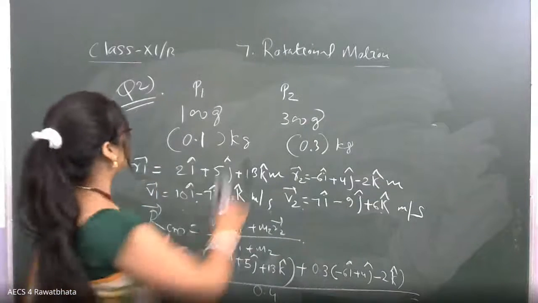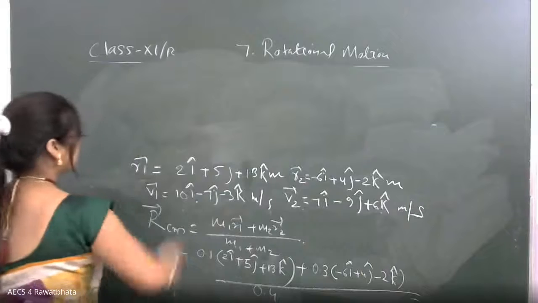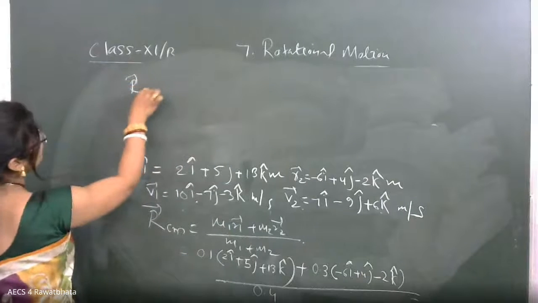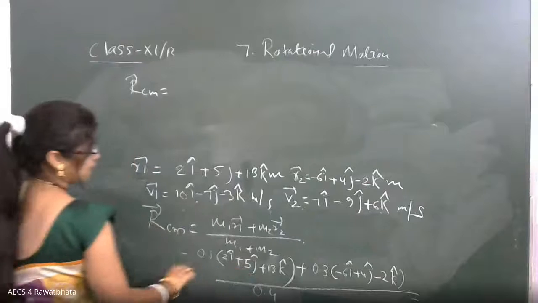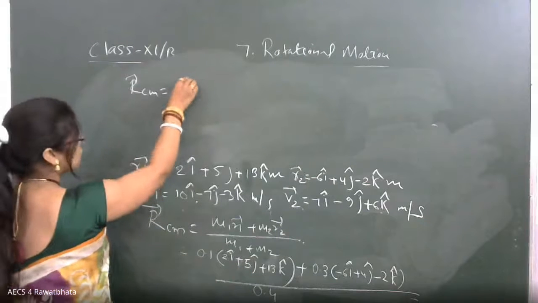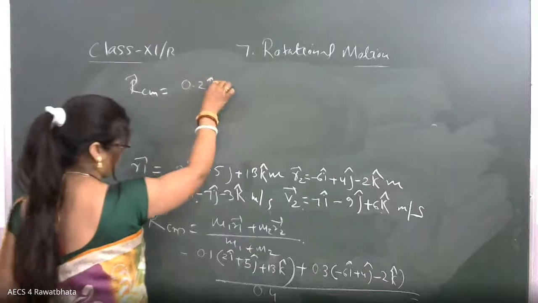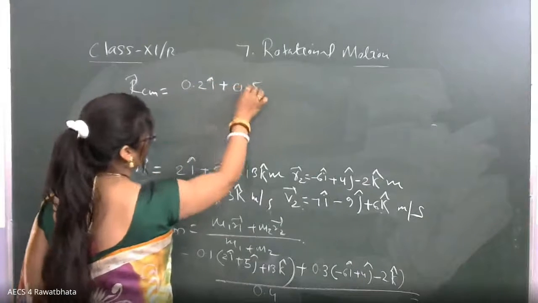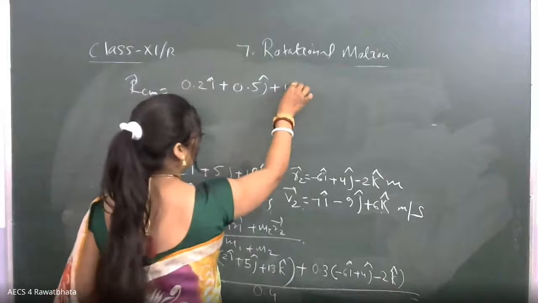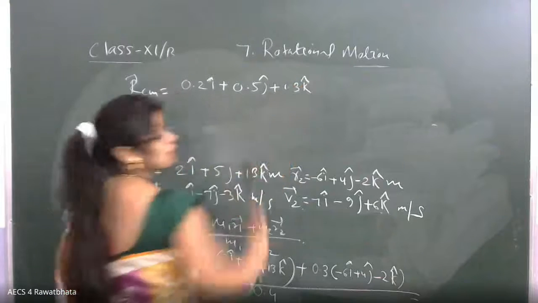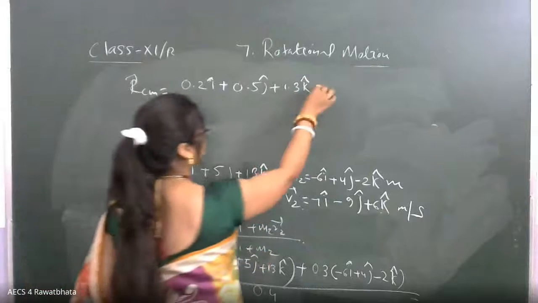Now just solve this part. So the position of the center of mass is 0.1 multiplied by the entire thing, so it will be 0.2i plus 0.5j plus 1.3k. Be attentive and look at this part, whether any mistake is done by me or not.